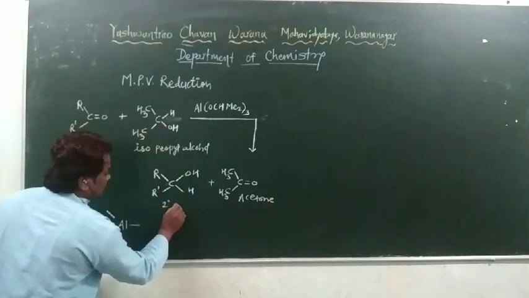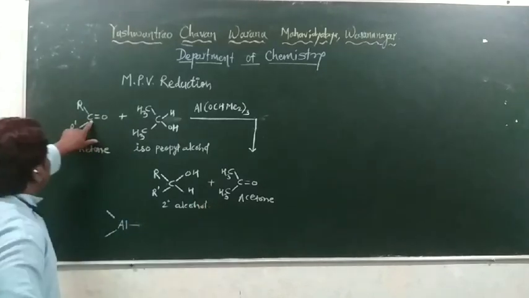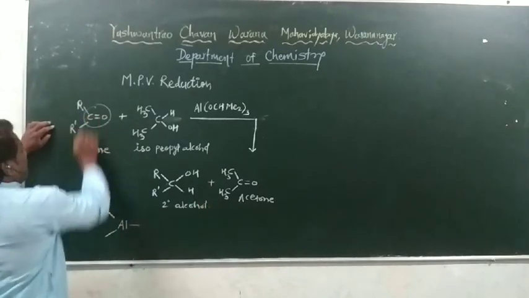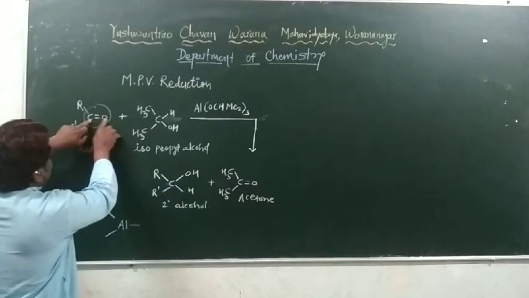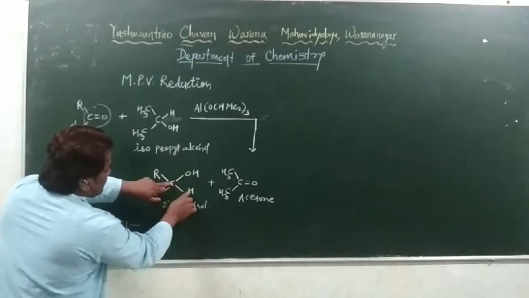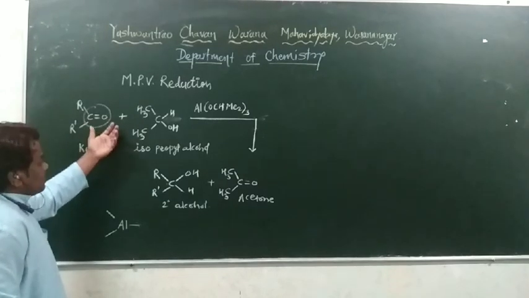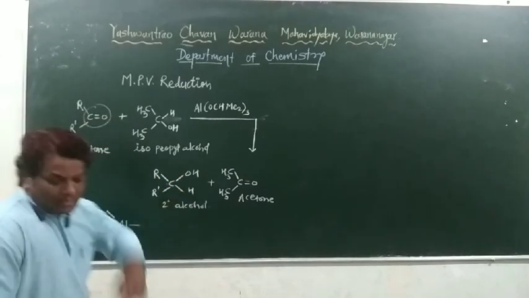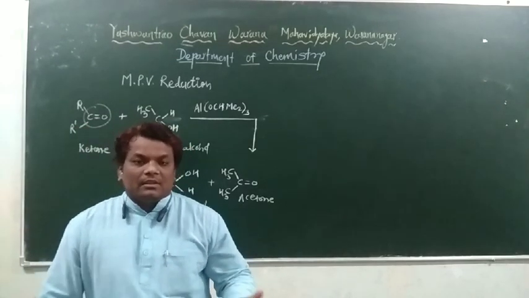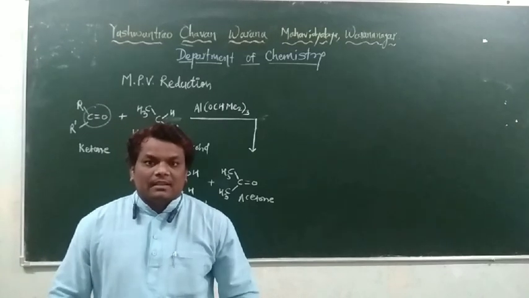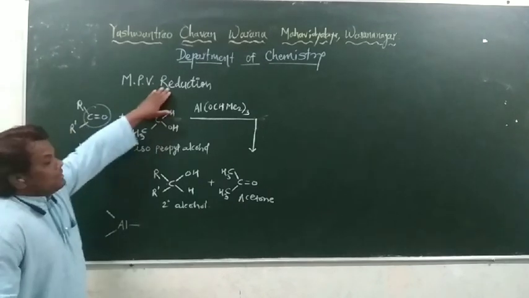This is the secondary alcohol. Here, this keto group, C double bond O, is converted into CHOH. This keto group accepts two hydrogens, and according to the reduction definition, any molecule or species which takes hydrogen is called reduction. Therefore, this reaction is called MPV reduction.